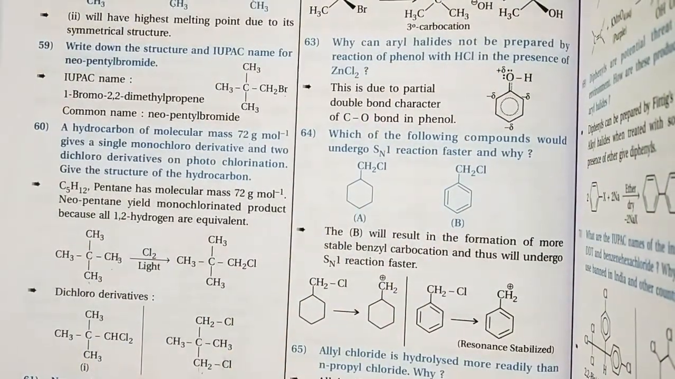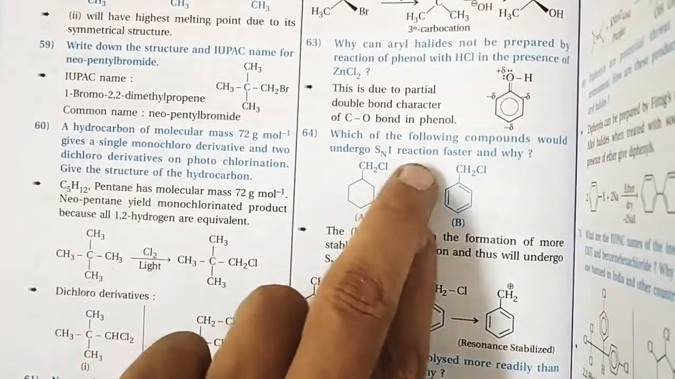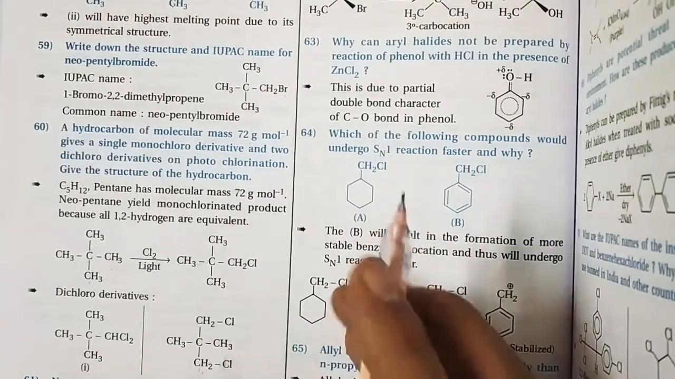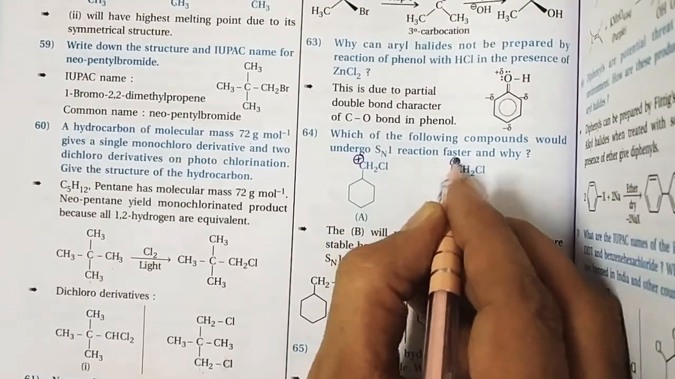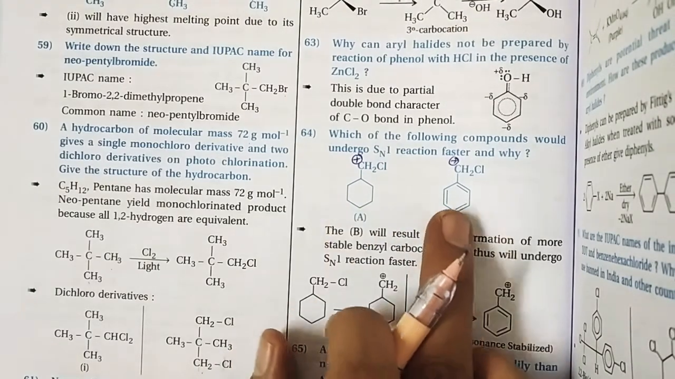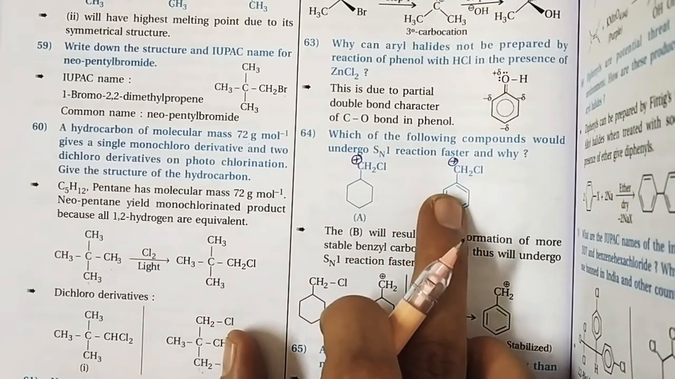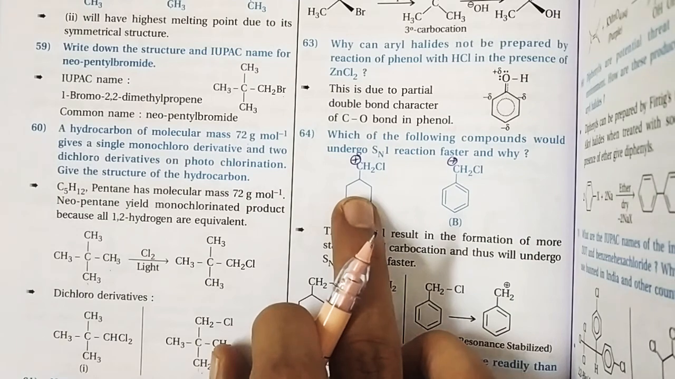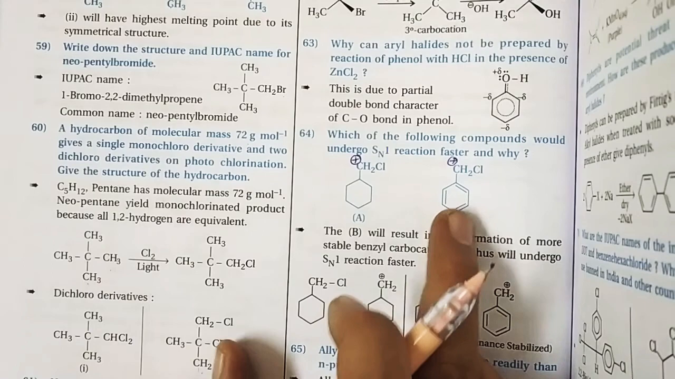Which of the following compounds would undergo SN1 reaction faster, and why? We know that both compounds form a CH2+ carbocation, and in the same way here the CH2+, but this carbocation is less stable compared to that carbocation. Why is this carbocation stable? Because this carbocation is stabilized by resonance as well as aromatization. Here there is no resonance and aromatization, so it means that the SN1 reaction is faster in this case.